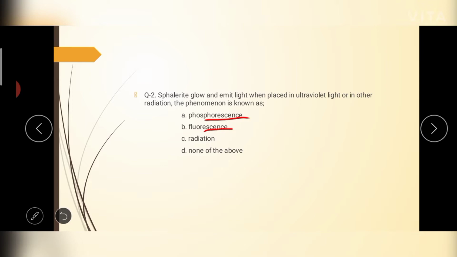In case of phosphorescence, the minerals are glowing and emitting light, but in case of fluorescence, they will produce a different light from their own color, a different color. So phosphorescence is shown by sphalerite and diamond, and fluorescence is shown by calcite and silicate.